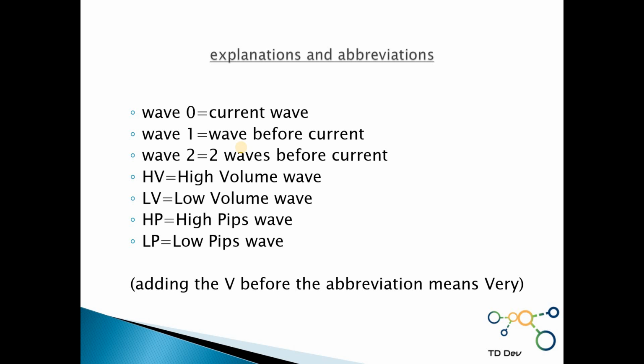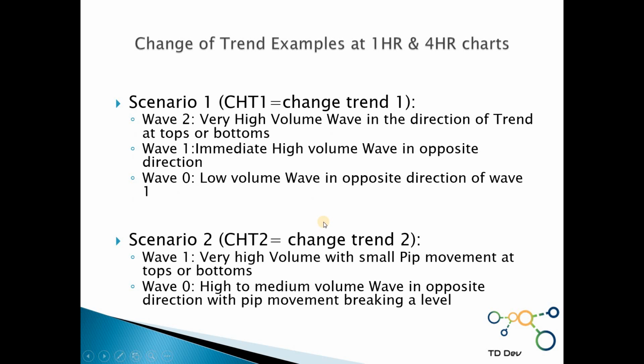Now some explanations and abbreviations for the charts that we show later on. Wave 0 will be the current wave, wave 1 will be the wave before the current, and wave 2 will be two waves before the current. So when we mention HV, it means high volume wave, LV means low volume wave, and HP means high PIP wave, LP low PIP wave. Adding a V in front of these abbreviations means very, for example, very high volume. Now let's look at some scenarios.